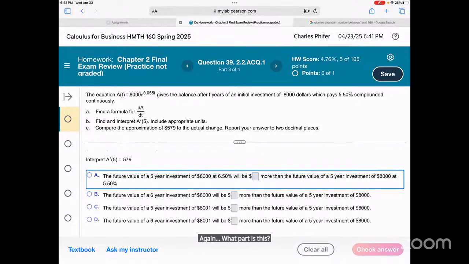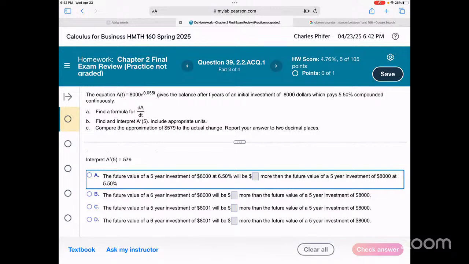Find and interpret A5. Okay. So the account should be growing by $579 per year after 5 years. Investment of 8,000 will be more than the future value. The future value of a 6-year investment will be of 8,001, that just feels off.